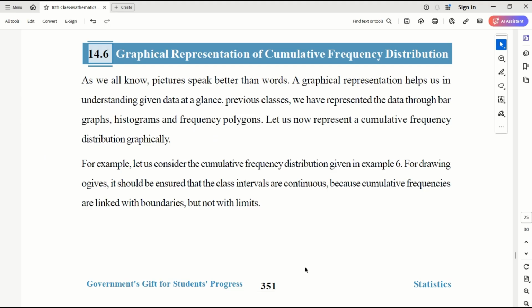Now next, let's see the graphical representation of cumulative frequency distribution. The median we can actually get from the graphical data also, and we can represent it. It makes sense. Obviously a picture is always easy to compare, so that's the advantage of drawing a graph.